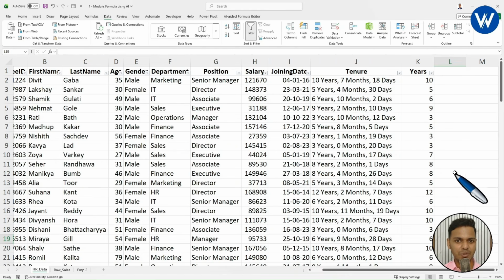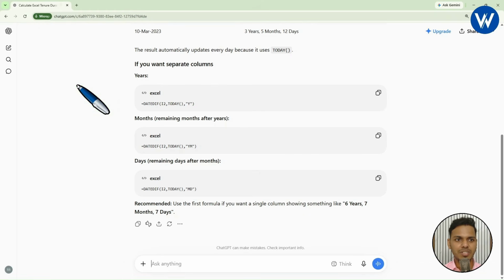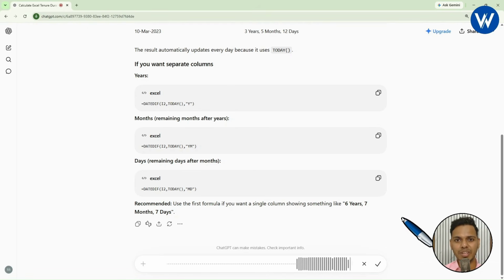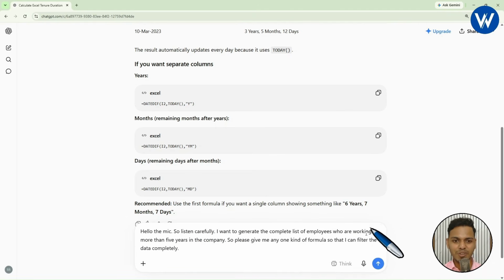If you want to take help of ChatGPT, you can just take help. As I am asking ChatGPT, allow the mic. So listen carefully. I want to generate the complete list of employees who are working more than 5 years in the company. So please give me any one kind of formula so that I can filter the data completely. Now let's see the power of ChatGPT. I have given the question.